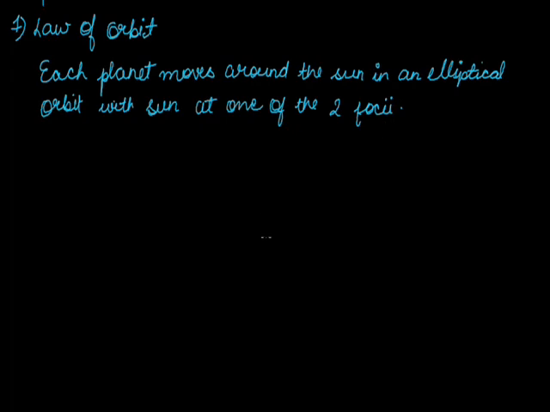What does it mean? This means that our planets move around the sun in an elliptical orbit. What is an ellipse? We know that an ellipse is this kind of figure. And what are its foci? Suppose this is the major axis of the ellipse and this is the minor axis of the ellipse. Then the foci are present on the major axis, here and here. These are the two foci, which we can call F1 and F2.